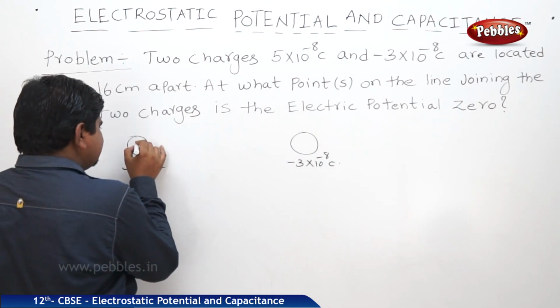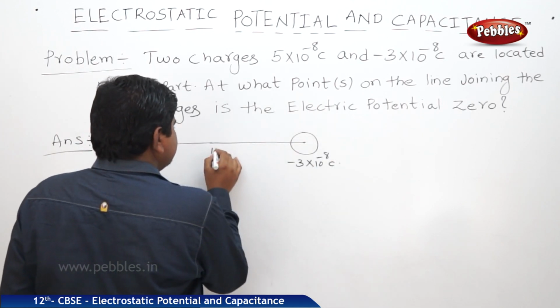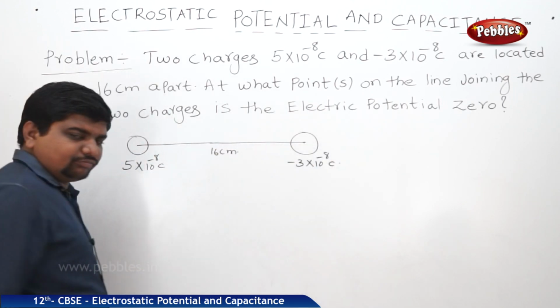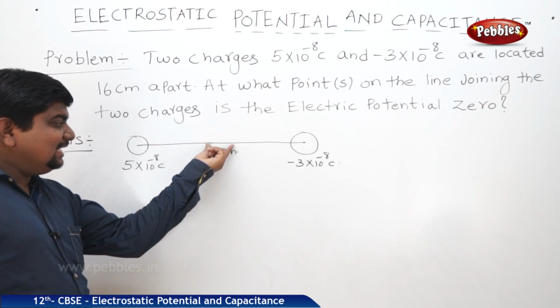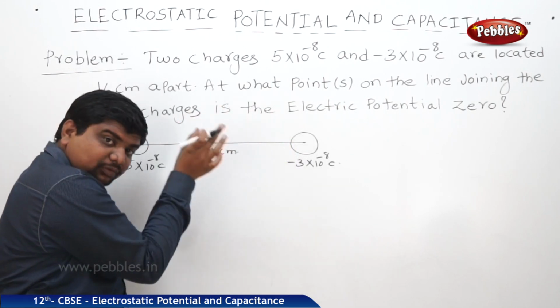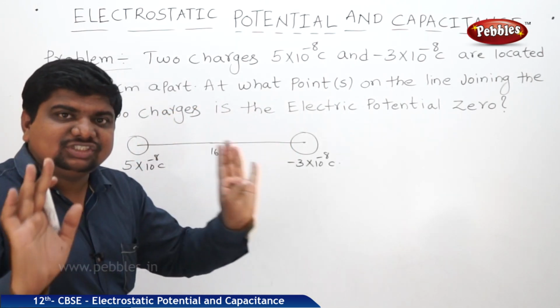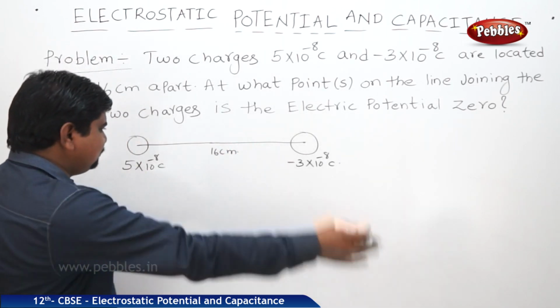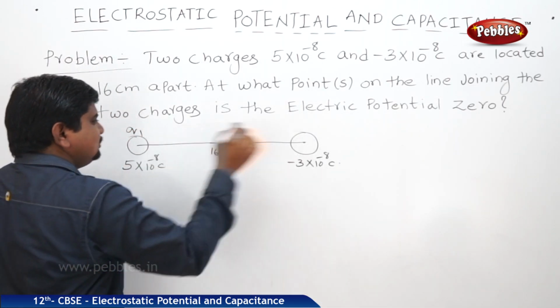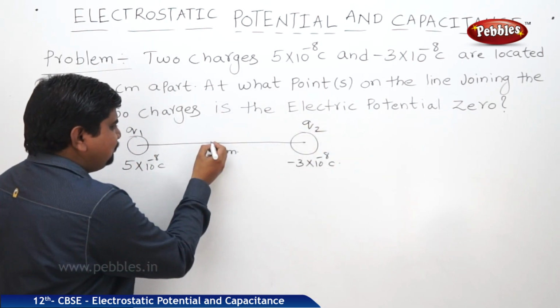These two charges are separated by a distance of 16 centimeters. At what point on the line joining the two charges, or at what distance, will the electric potential be 0? This is the question. That means this is Q1, this is Q2.